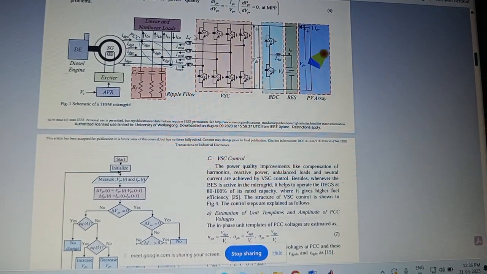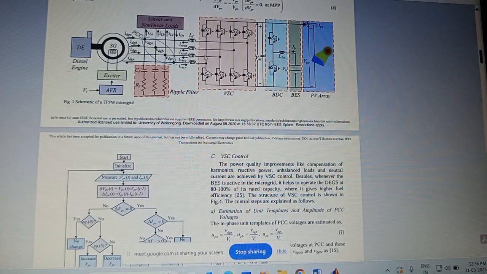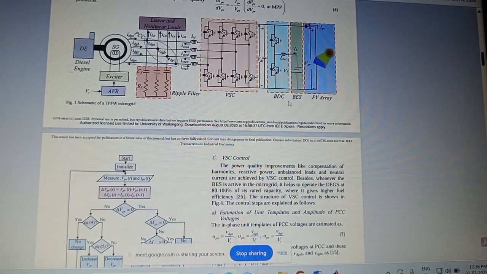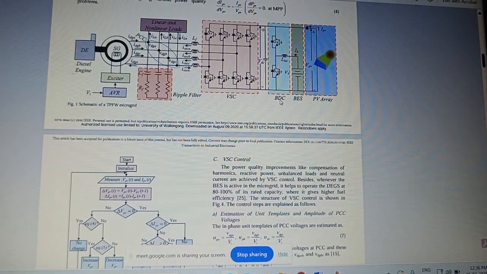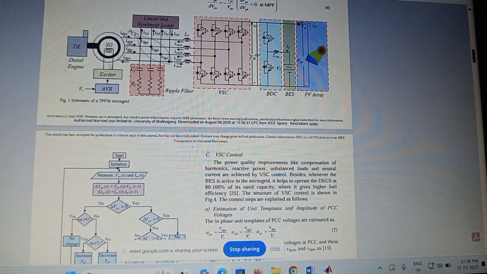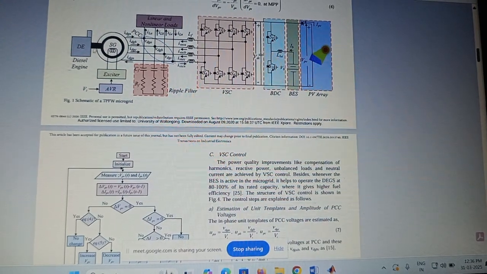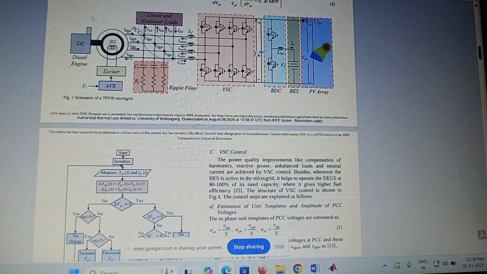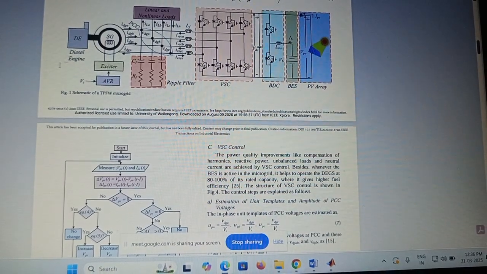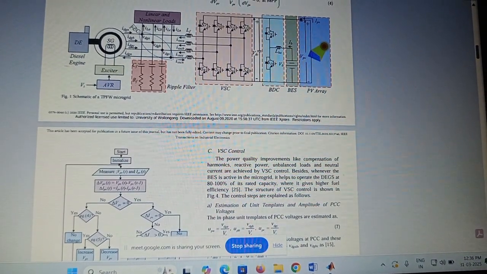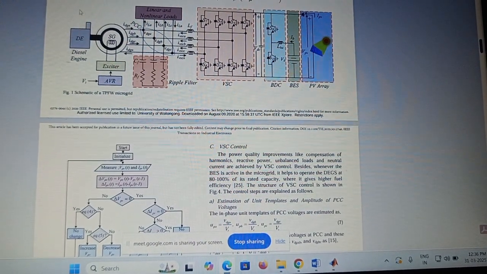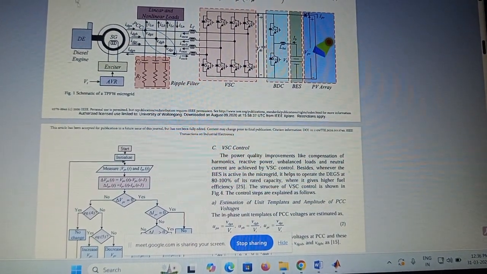Clear? Here, how many types of conversions are we doing? We are using two types of converters. One is called a voltage source converter, and the other is called a bidirectional DC to DC converter. Coming to the DEGS, the diesel energy generating set, it will not generate power continuously. Why? Because compared to solar power generation, the power generation cost is more.